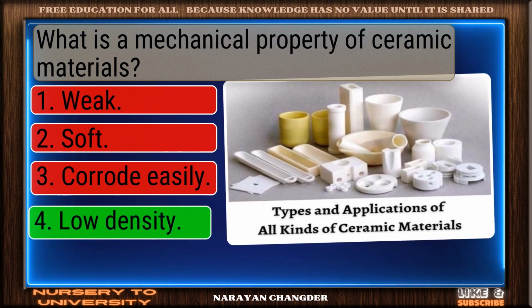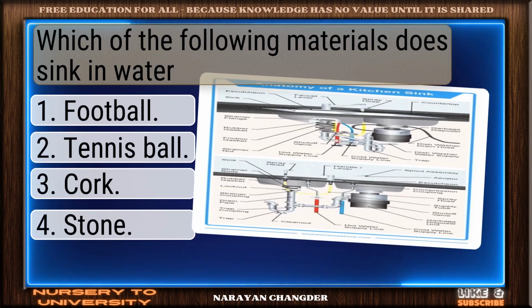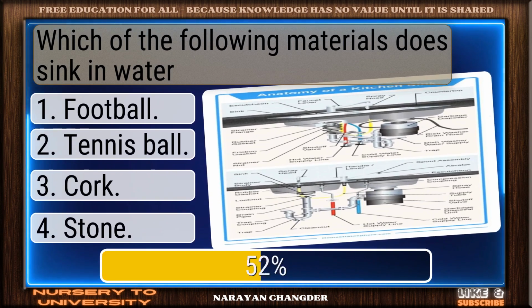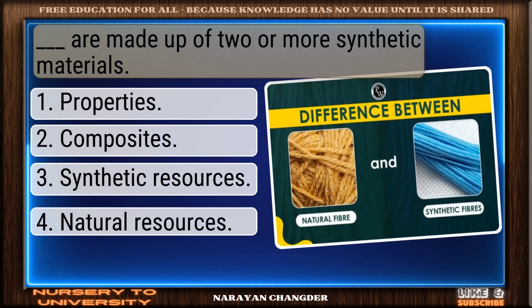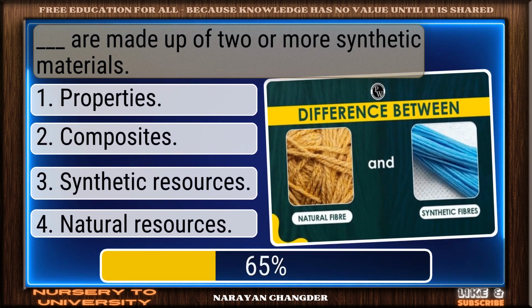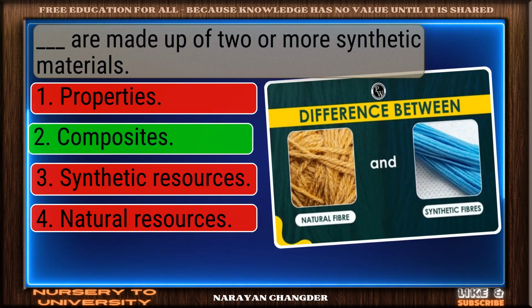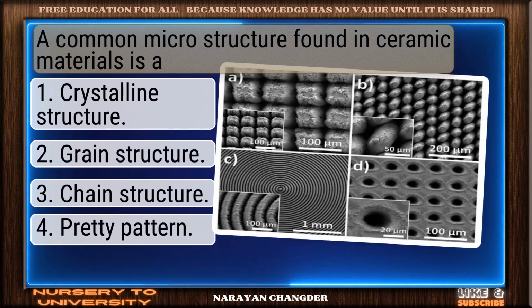Commendable response, low density. Which of the following materials does sink in water? Accurate answer, stone. Dash are made up of 2 or more synthetic materials. Composites! A common microstructure found in ceramic materials is a...